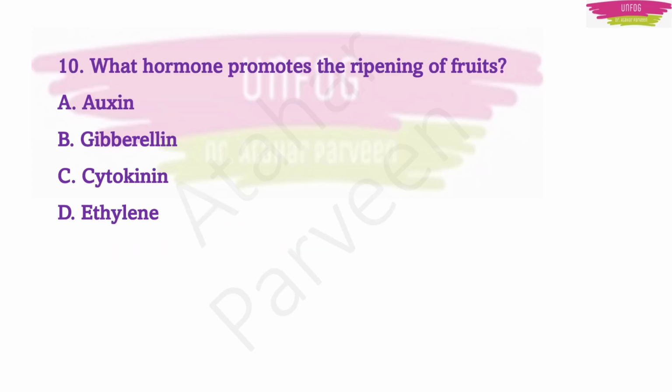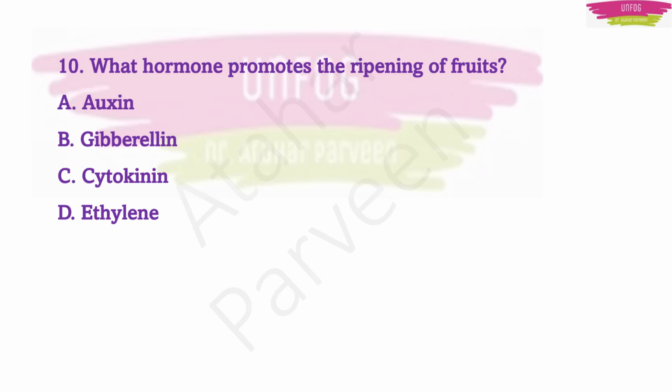Another important question. What hormone promotes the ripening of fruits? I am expecting this question this time. The four options are names of hormones: auxin, gibberellin, cytokinin and ethylene.